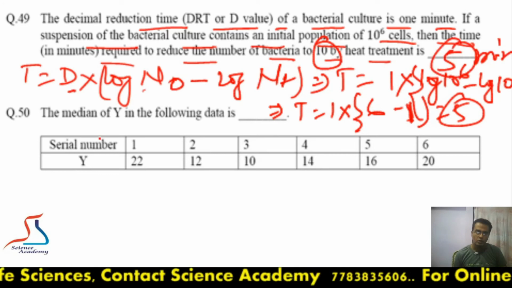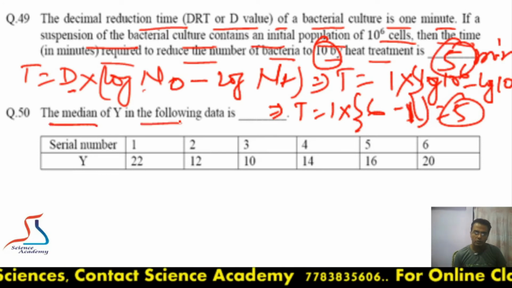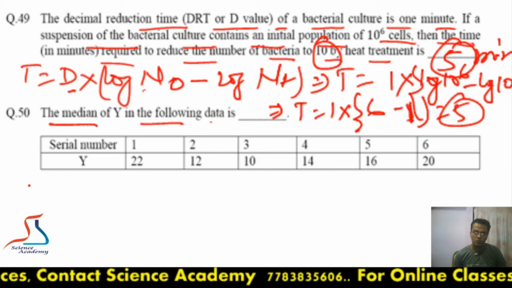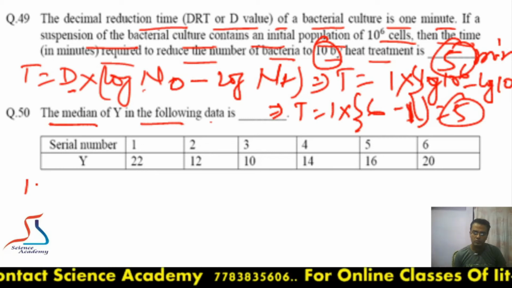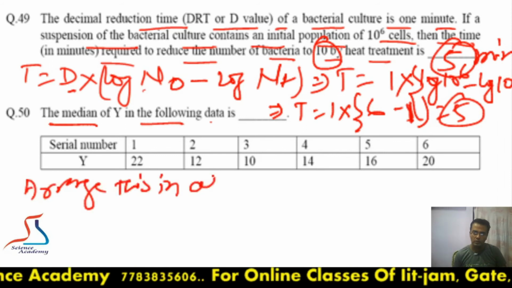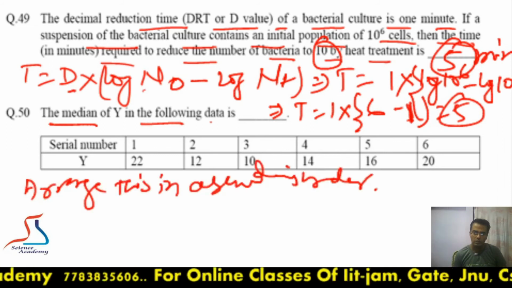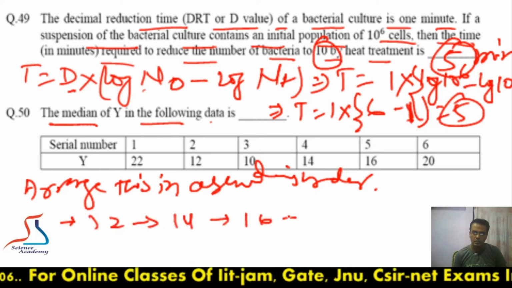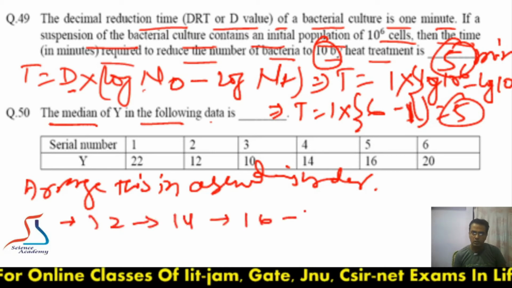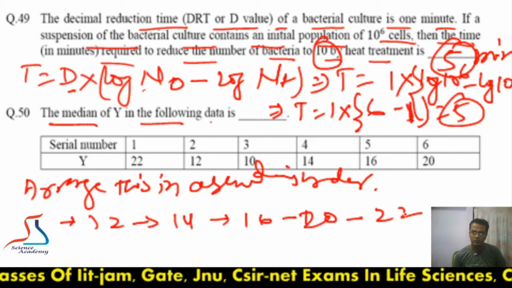Moving to next question, the median of Y in the following data. Okay, this is easy question. So first we have to arrange this in ascending order. So it will be starting with 10, then 12, then 14, then 16, then 20, then 22. So now how many values? 1, 2, 3, 4, 5, 6.